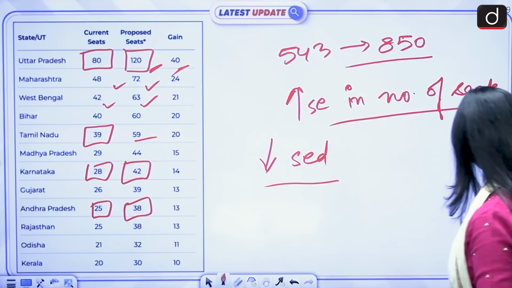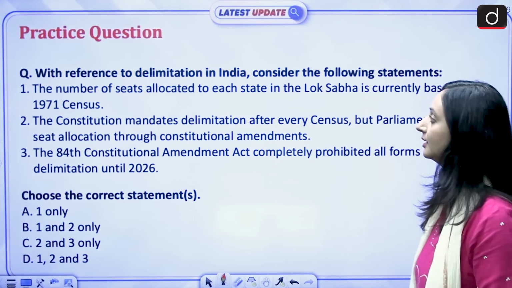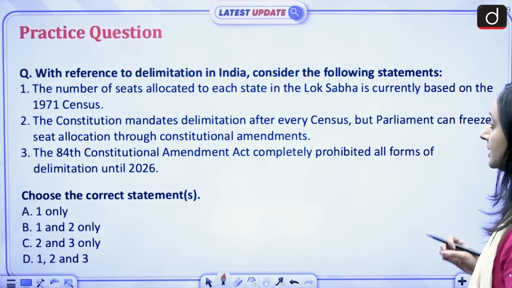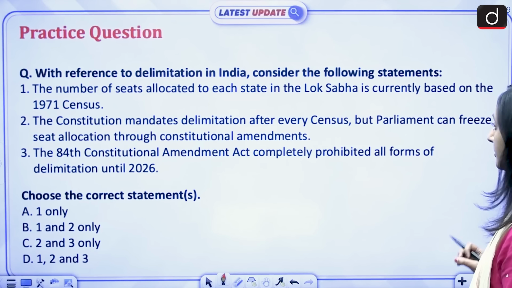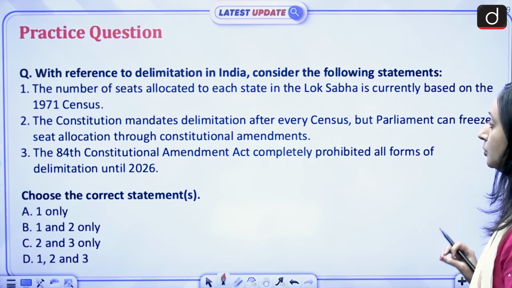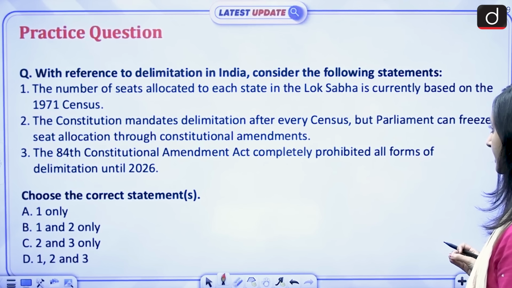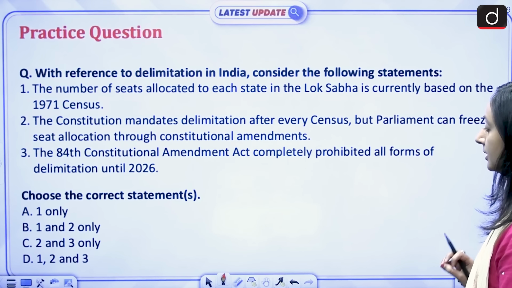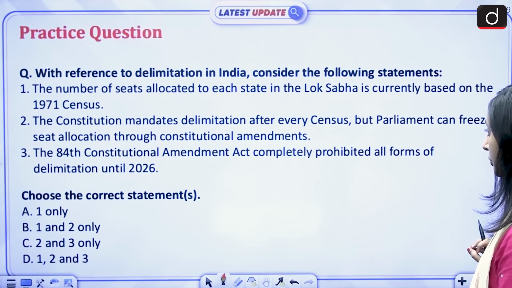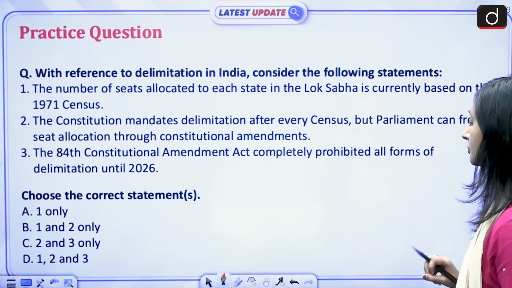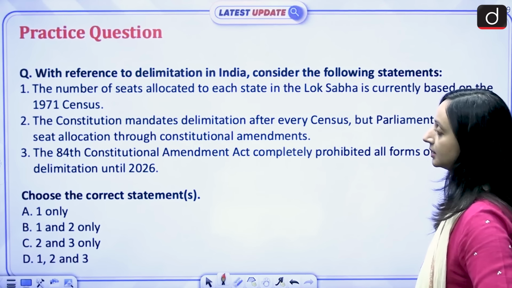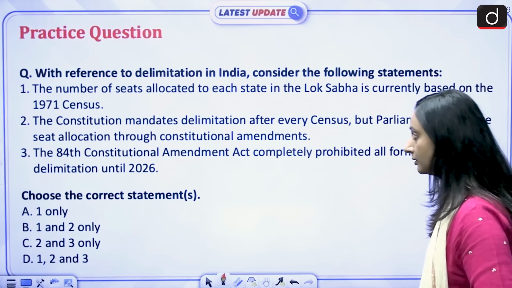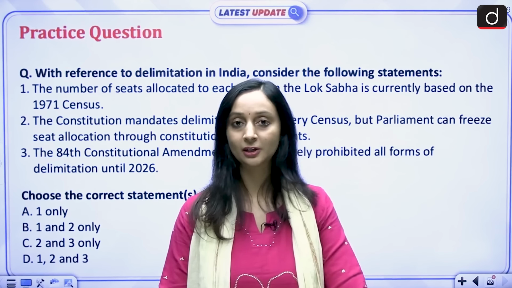Now let's look at a practice question for prelims. With reference to delimitation in India, consider the following statements. 1. The number of seats allocated to each state in the Lok Sabha is currently based on the 1971 census. 2. The constitution mandates delimitation after every census, but parliament can freeze seat allocation through constitutional amendments. 3. The 84th Constitutional Amendment Act completely prohibited all forms of delimitation until 2026. Choose the correct statements. A, 1 only; B, 1 and 2 only; C, 2 and 3 only; or D, 1, 2 and 3. Please attempt this question and provide your answers in the comment section.